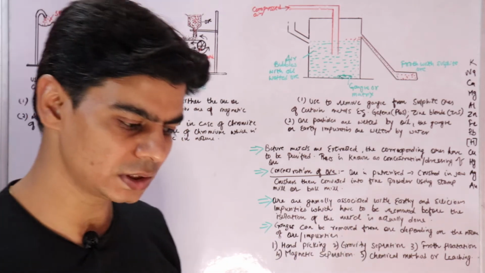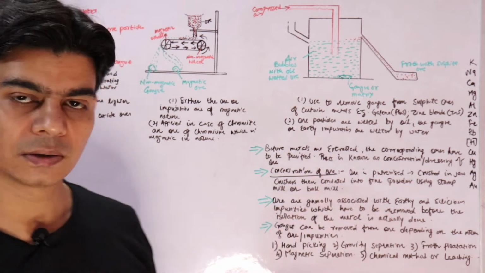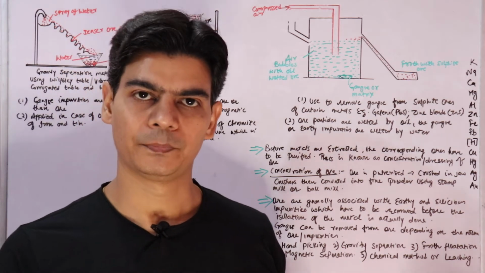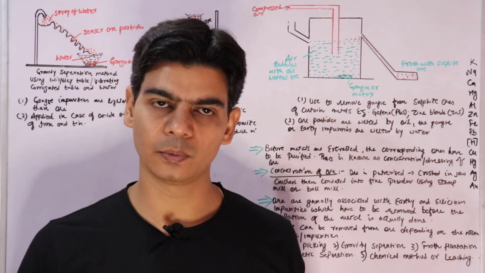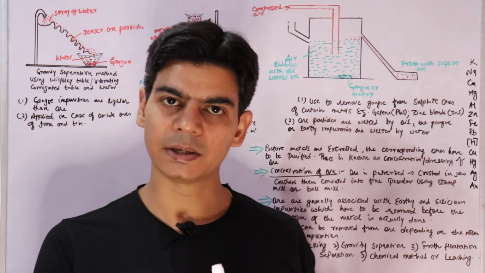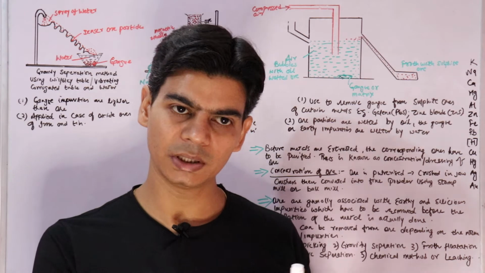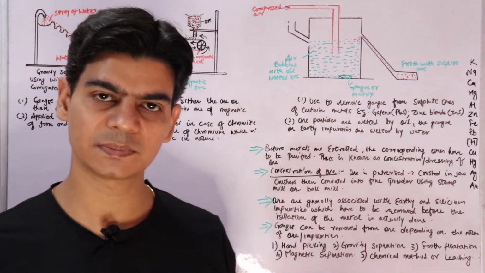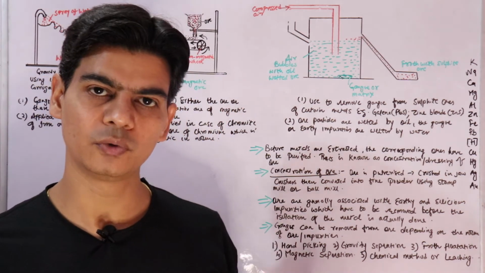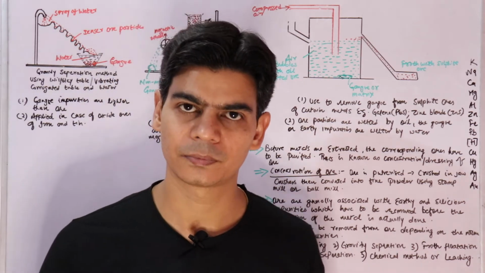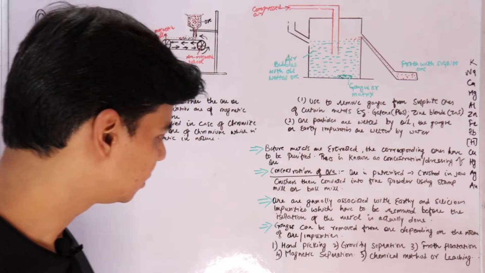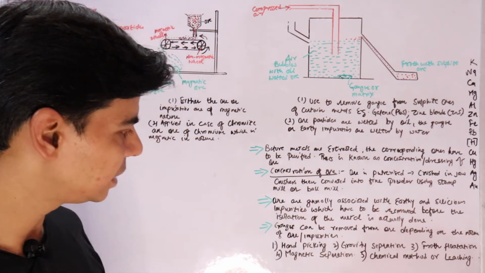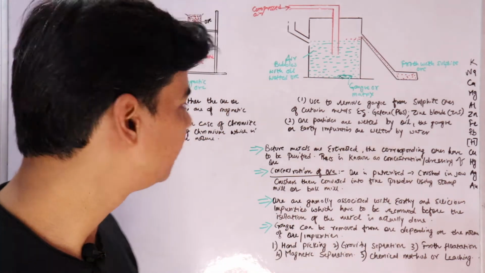By hand picking we mean that once you have this powdered ore, if the particles of ore and the impurities, that is gangue, are big enough and can be distinguished, if they are of different particle size, they can be hand picked. So you can remove impurities from ore using the hand picking technique. The other methods are gravity separation, froth flotation, magnetic separation, and chemical method or leaching, which we will discuss now.